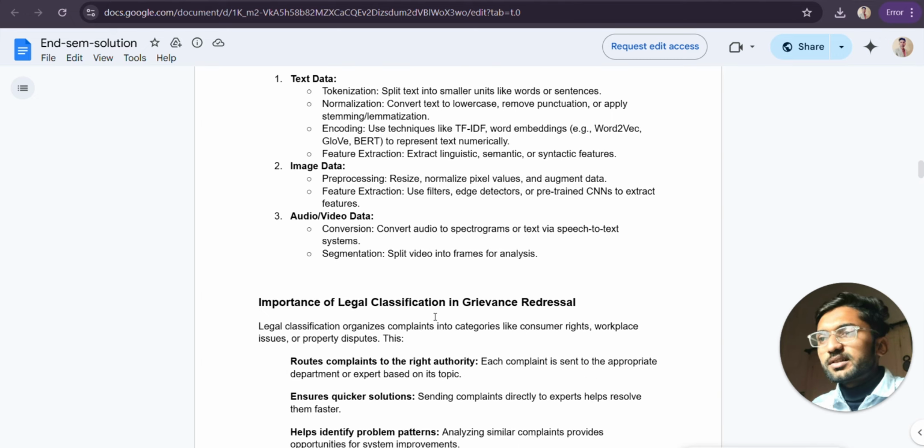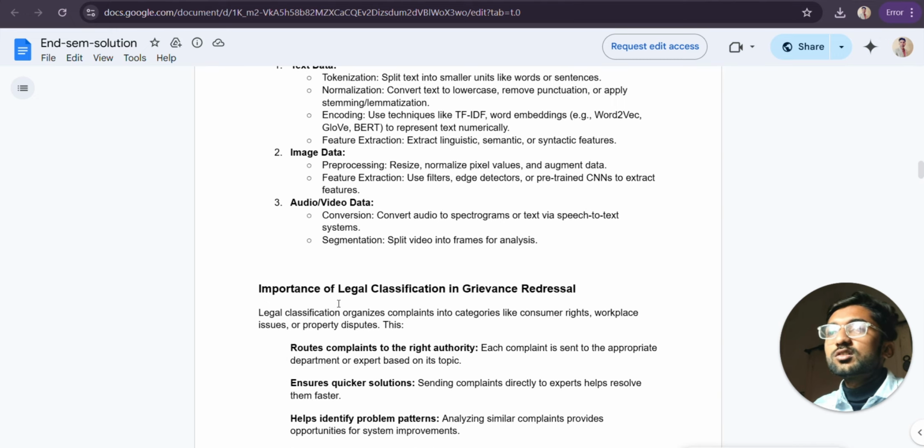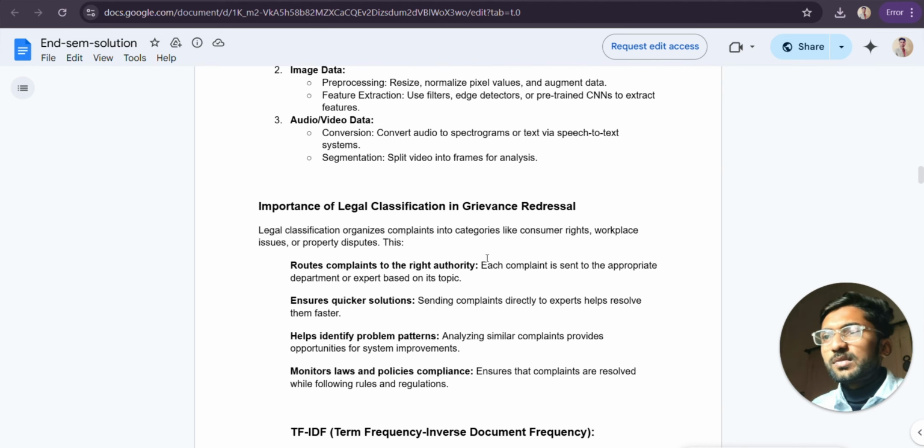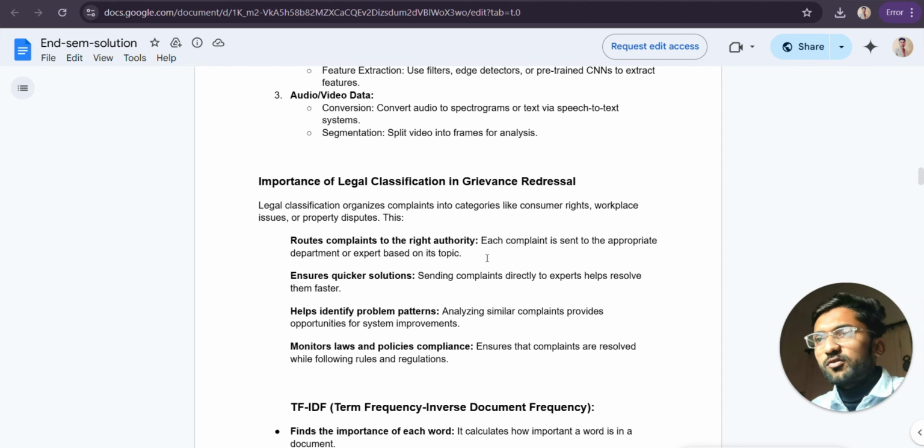So the second part is the importance of legal classification in grievance redressal. These are the key points of importance.